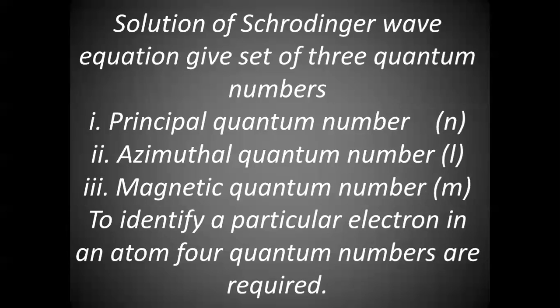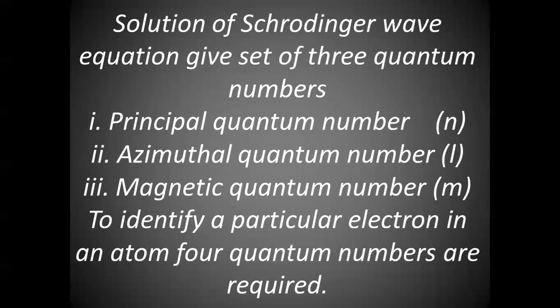The fourth quantum number is called the spin quantum number, but it is not due to the solution of the Schrodinger wave equation, but it is due to the reason that in an orbital there can be two electrons. When two electrons are present in one orbital, we know that these electrons will be spinning on their own axis. Okay, every electron will spin on its own axis.